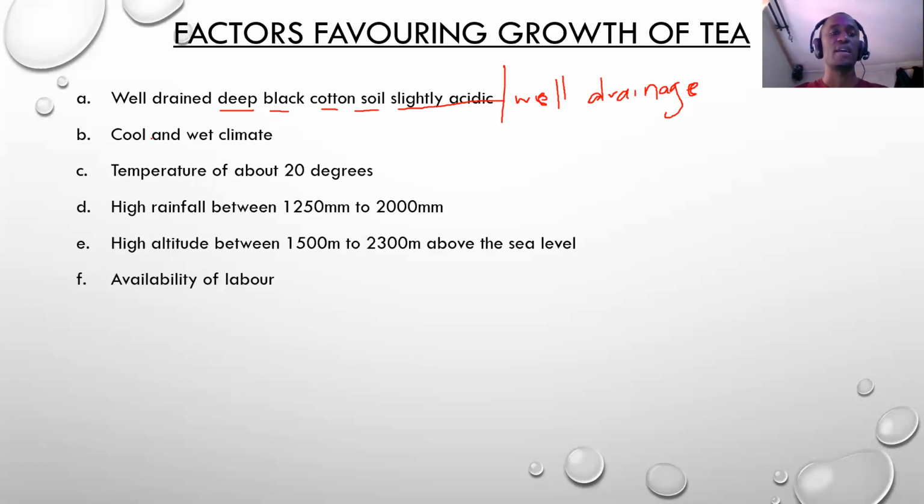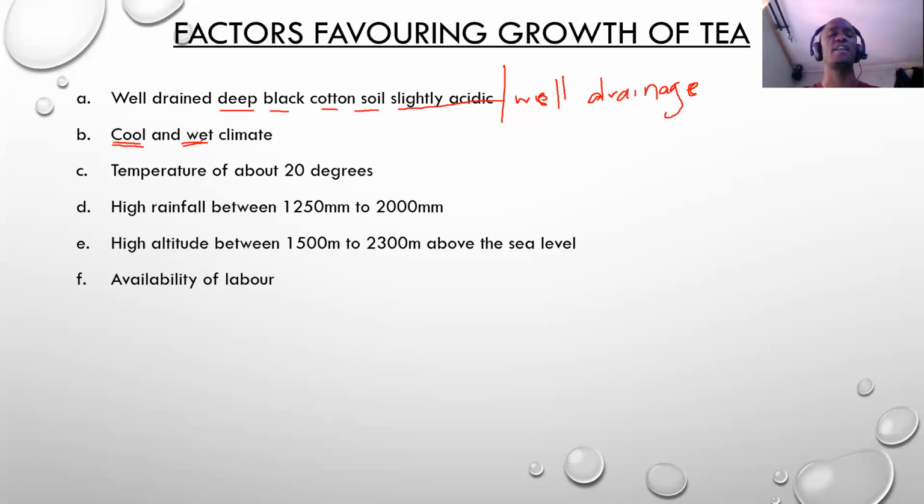And then cool and wet climate. Tea is a crop that requires cool and wet climate. This climate is very good, and it is mostly found in highlands. And that is why you can now see the towns that I mentioned earlier, Wajir, Garissa, Marsabit, are not areas with cool and wet climate. These are areas with hot and dry climate. And tea cannot do well in hot and dry climate. Tea does well in cool areas, and cool areas are always highlands.